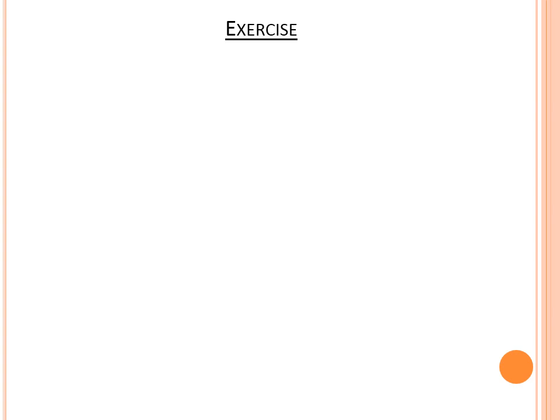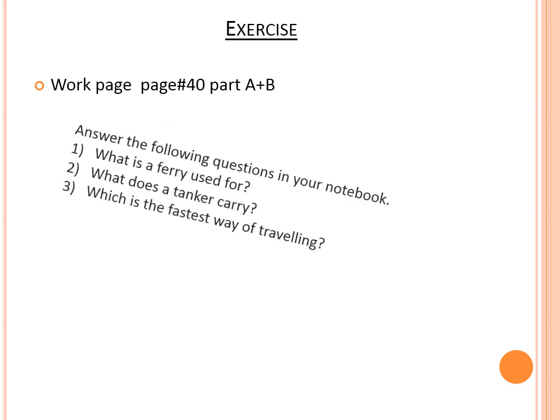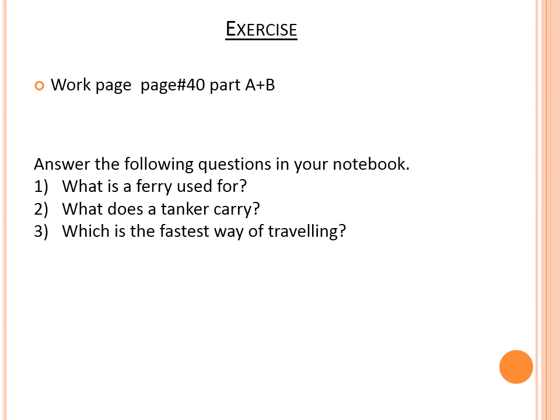Exercise. Now what you are going to do is the workbook page, page number 40, part A and B in your books. And you are going to answer the following questions in your notebook. What is a ferry used for? What does a tanker carry? Which is the fastest way of traveling?